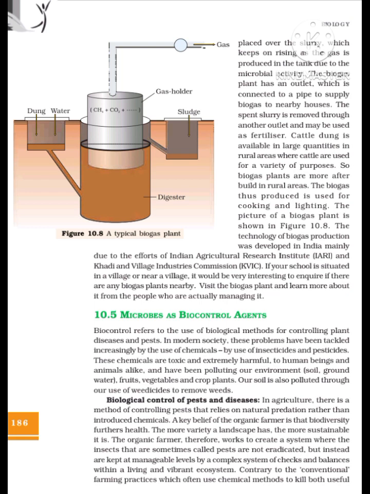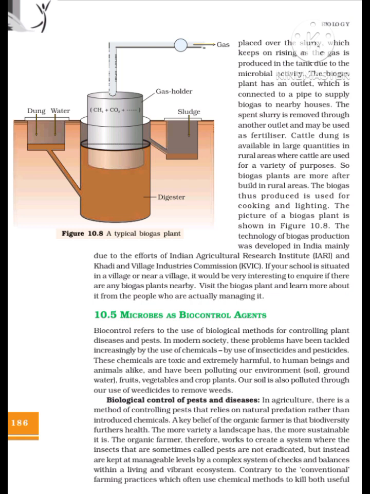Biological control of pests and diseases. In agriculture, there is a method of controlling pests that relies on natural predation rather than introduced chemicals. A key belief of the organic farmer is that biodiversity furthers health. The more variety a landscape has, the more sustainable it is. The organic farmer, therefore, works to create a system where the insects that are sometimes called pests are not eradicated, but instead are kept at manageable levels by a complex system of checks and balances within a living and vibrant